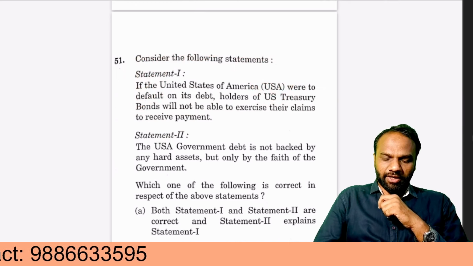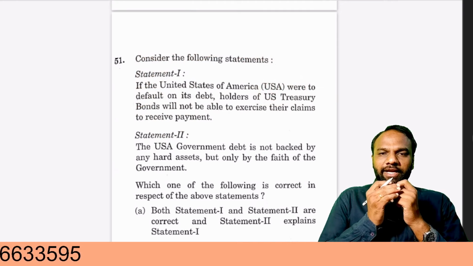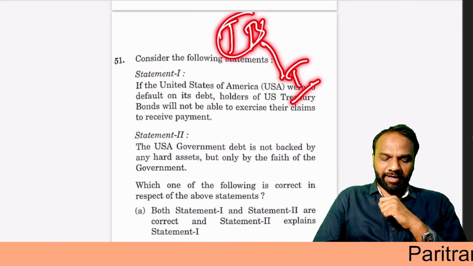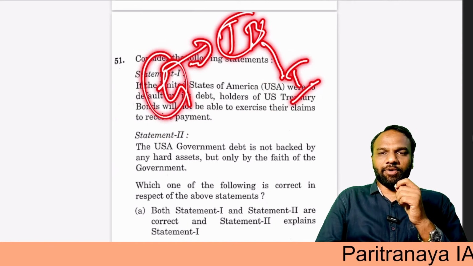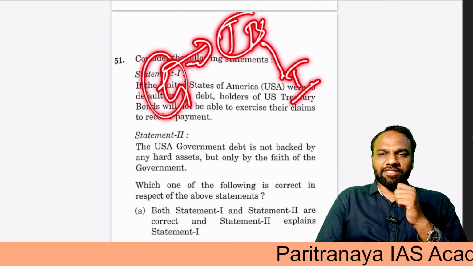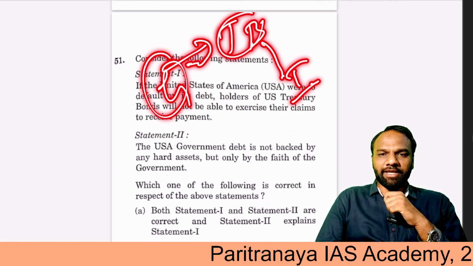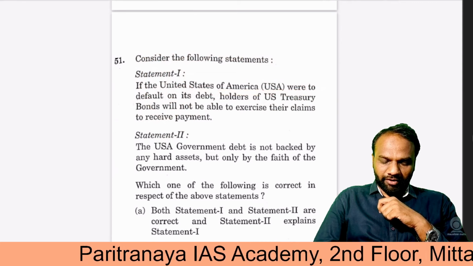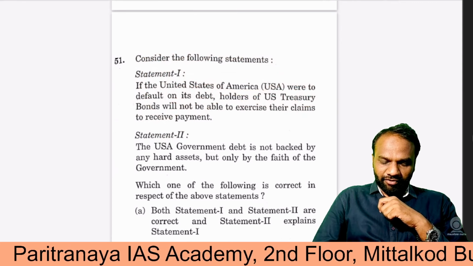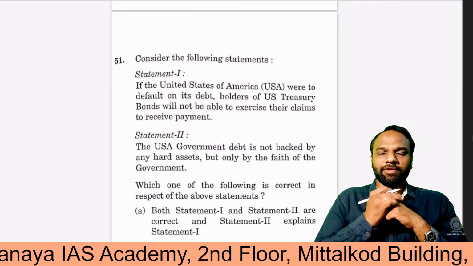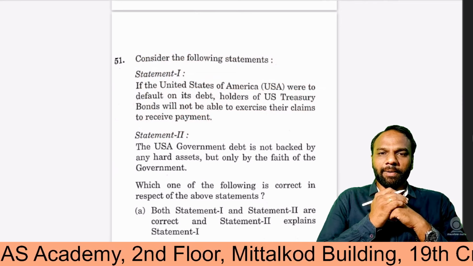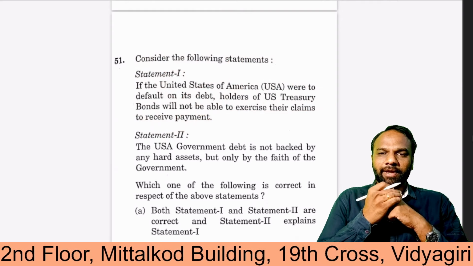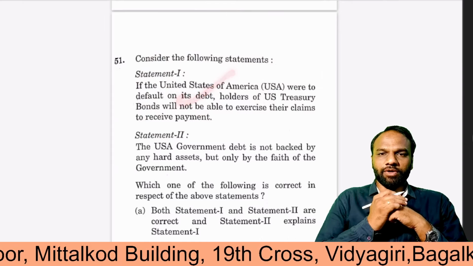Now suppose the bond period is 1 year. After 1 year, when the investor wants his money back, if the government defaults, if it says that I do not have money with me, then what happens with the investor? Does the investor have any right to claim his money? Here there is no right. If the United States of America were to default on its debt, holders of the US Treasury bills will not be able to exercise their claims to receive payment. This not only extends to USA, it also extends to every other country, may be India or any other country. So the first one is true.